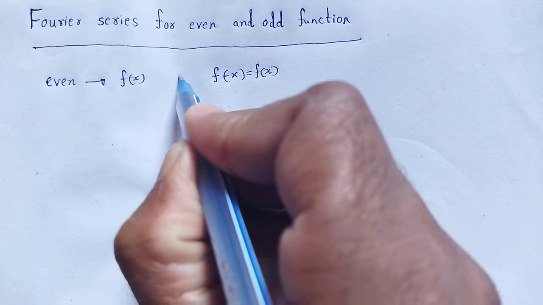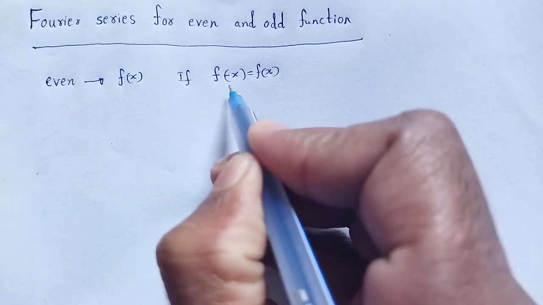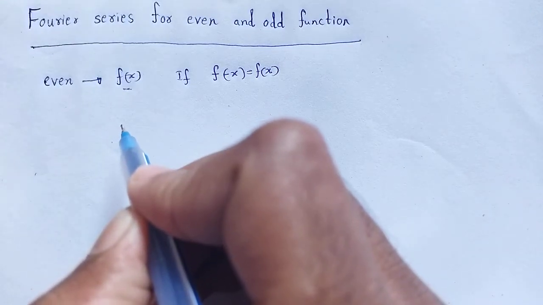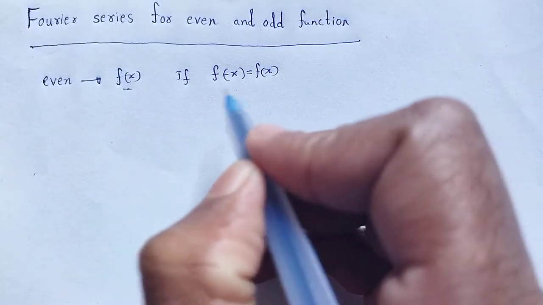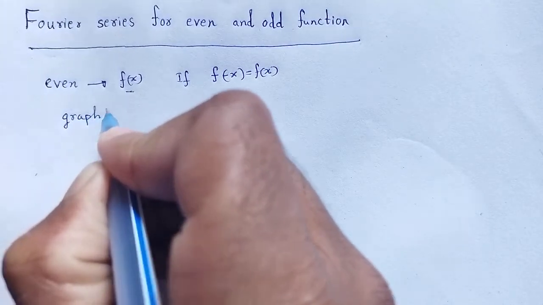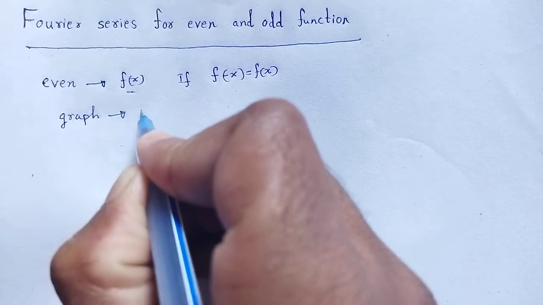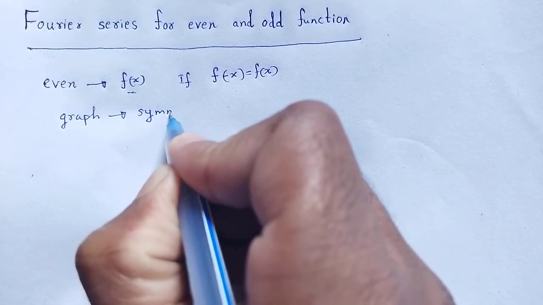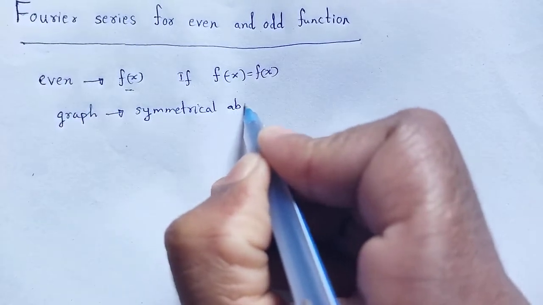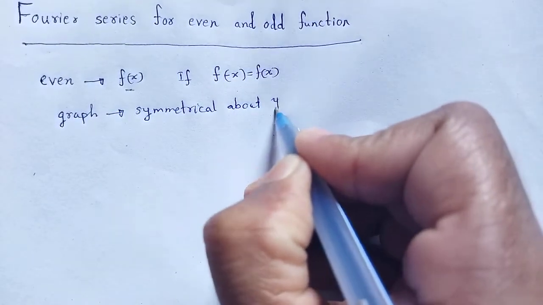Then that function f of x is said to be even, and the graph of that function is symmetrical about the y-axis.